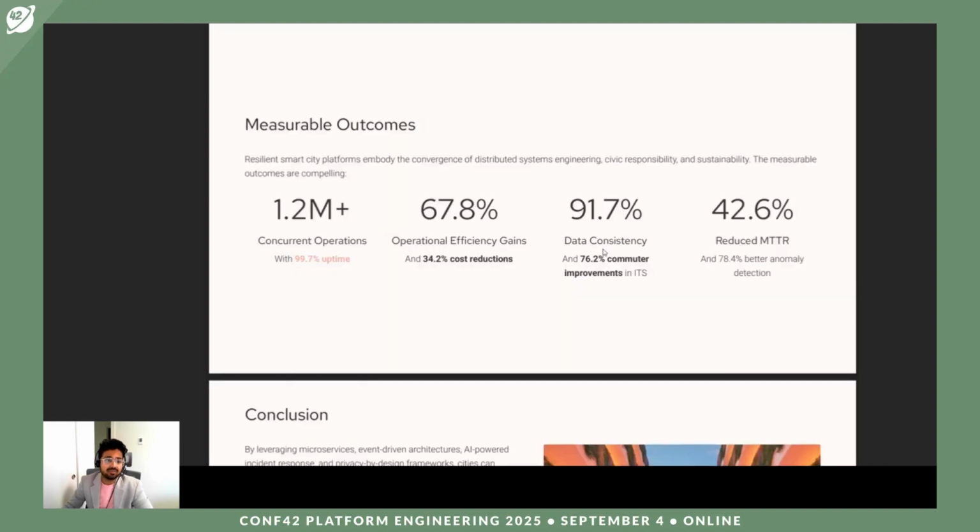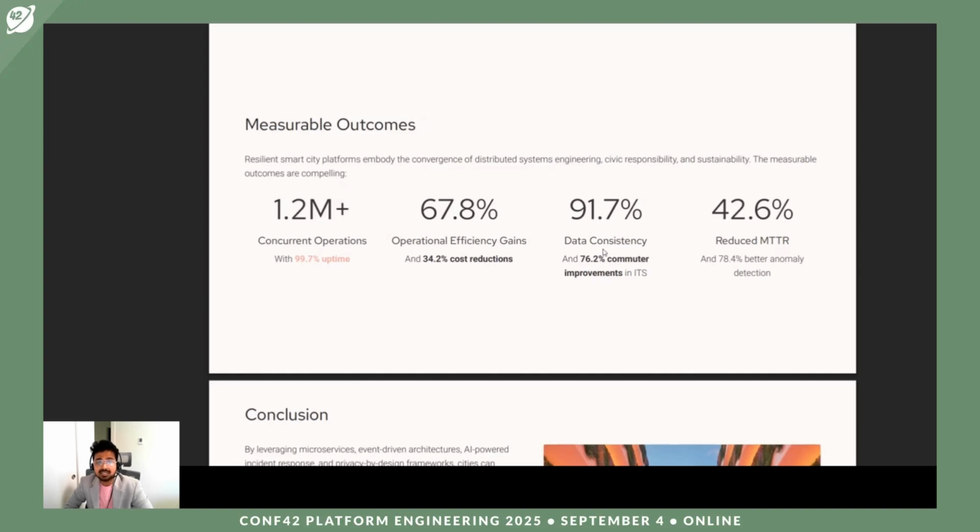Now, measurable resilient smart city platforms embody the convergence of distributed systems engineering, civic responsibility, and sustainability. The measurable outcomes are compelling. About 1.2 million concurrent operations with about 99.7% uptime.